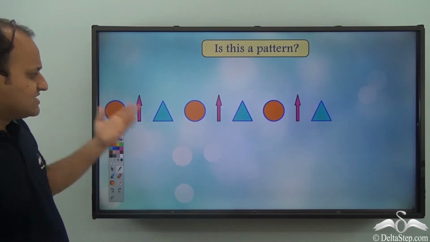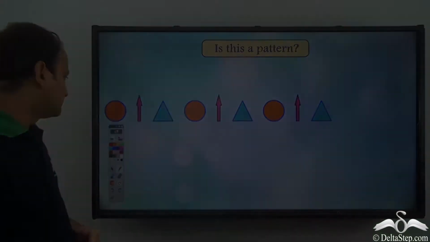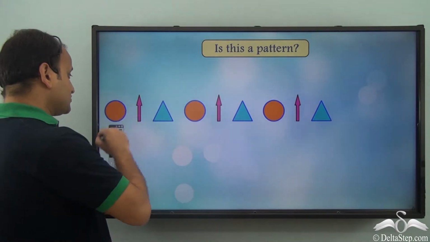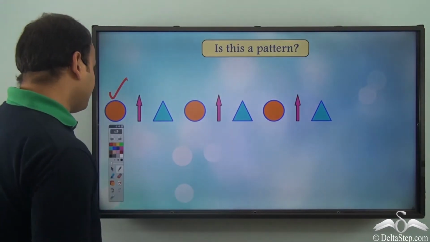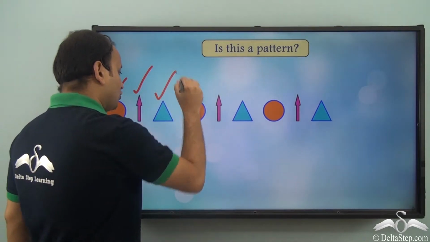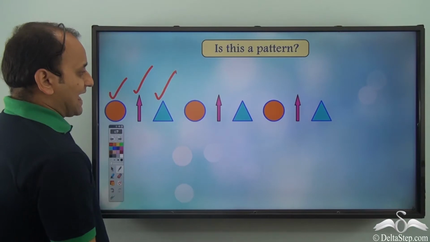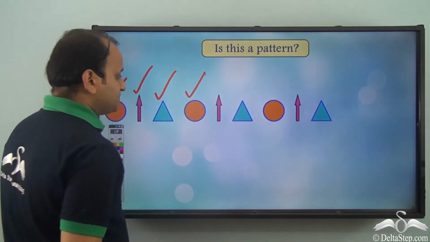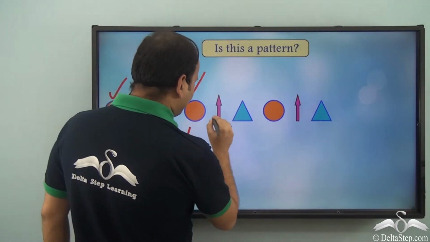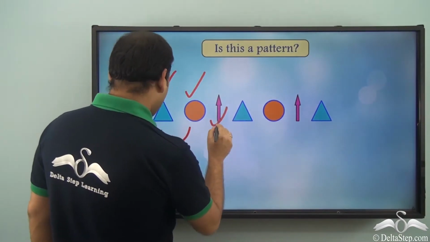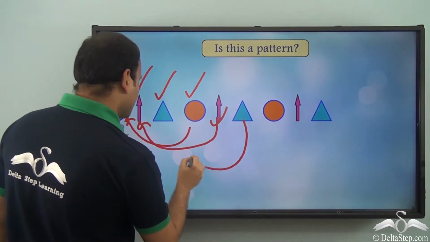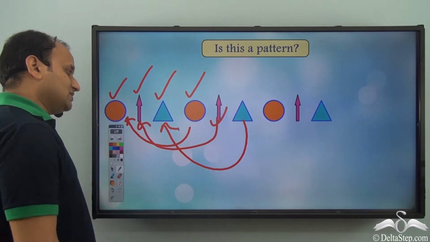Now, is this a pattern? What do you think? I have different shapes here. Let's see how they are placed. So this particular shape is followed by this, is followed by this, and then I have this particular shape again, which was at the start. Then I have this particular shape again, which was here in the second position, and then I have this particular shape which was here in the third position.